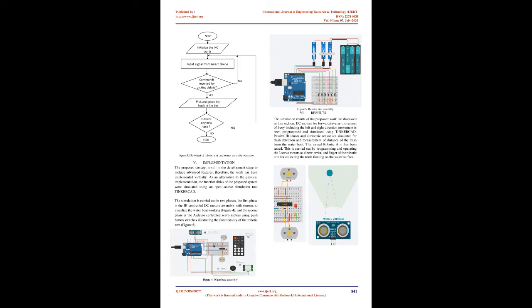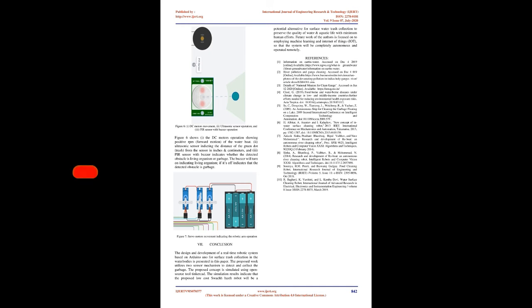Software requirements, the system is designed around the Arduino IDE and BLYNK app. These tools are discussed in the following paragraphs. 1. Arduino IDE, it is an open-source integrated development environment. The IDE allows users to program the compatible boards. In the proposed work, Arduino boards are programmed using Arduino IDE to read the sensor inputs and control the wheels and robotic arm. It is also compatible with the BLYNK app for controlling mechanism. 2. BLYNK app, it is a digital dashboard that allows users to build a graphical user interface, GUI, by dragging and dropping of widgets. It is used for real-time control of robot wheels and the robotic arm.